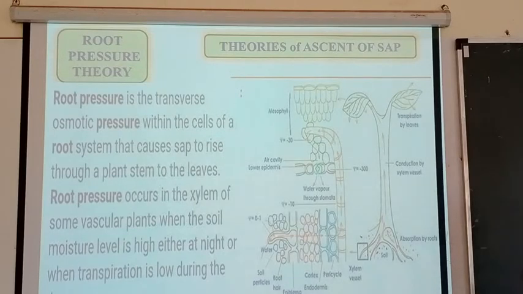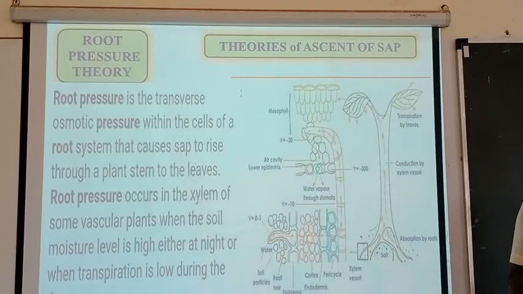Three things are required in the root pressure theory. Soil should have maximum moisture, transpiration is slow, then osmotic pressure is created in the root system. This osmotic pressure forces the water to move from the root system to the stem or the shoot system.